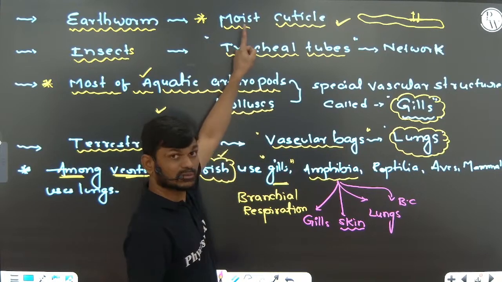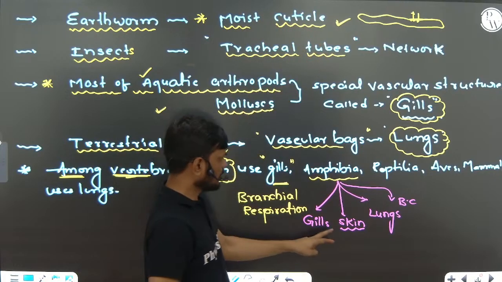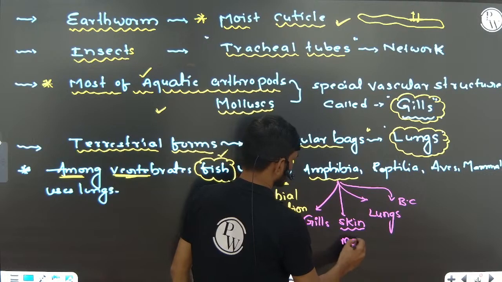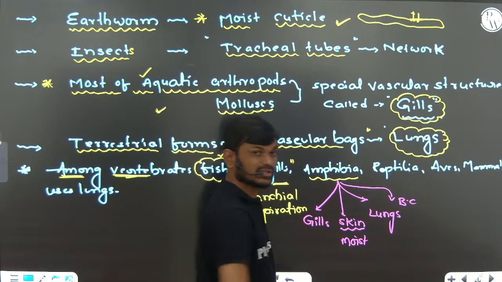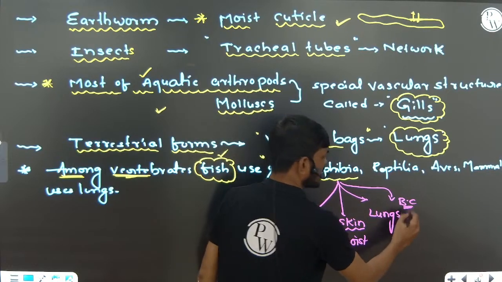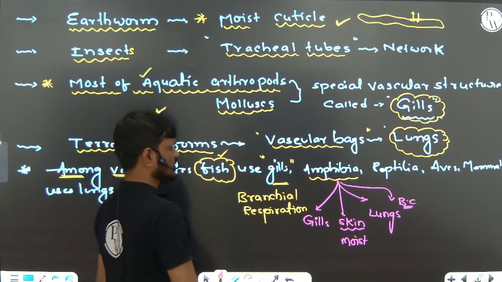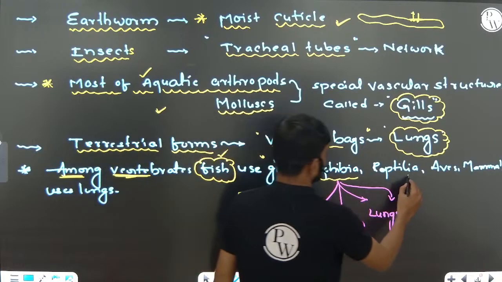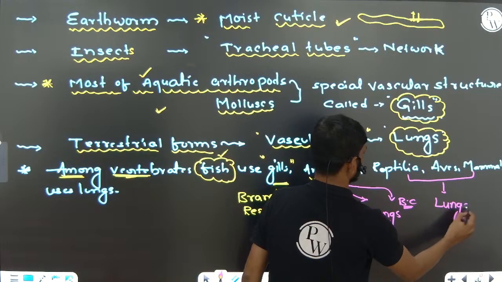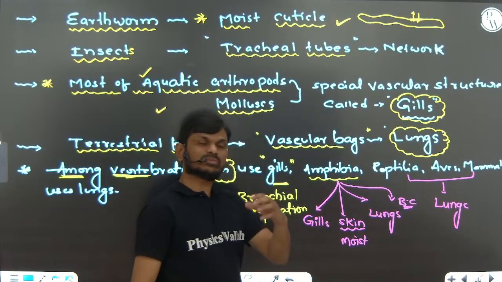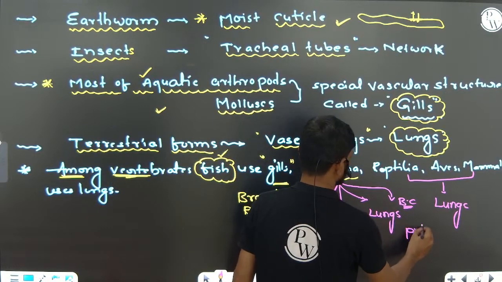But in case of earthworm, the moist cuticle is helping in respiration. Here, moist skin helps in respiration. Lungs also help in respiration, and the buccal cavity also helps in respiration, you can remember. Okay, right? In the remaining, reptilia, aves and mammals, lungs are present, and they help in respiration.